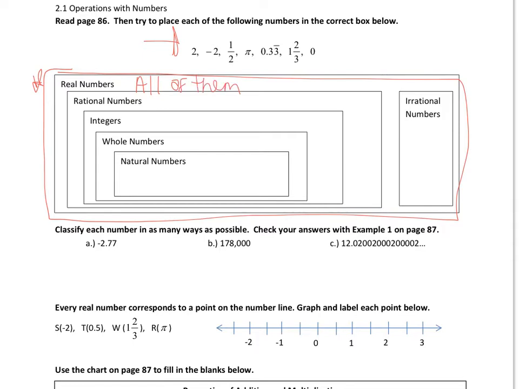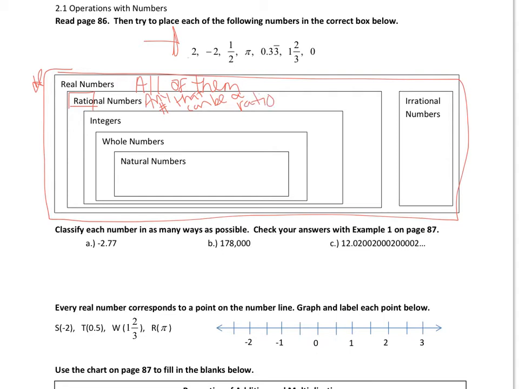Rational numbers. We'll see that word ratio in there. So that means any number that can be written as a fraction or decimal that terminates or repeats. So, any number, I'll try and write that out, any number that can be written as a fraction. That can be a ratio.